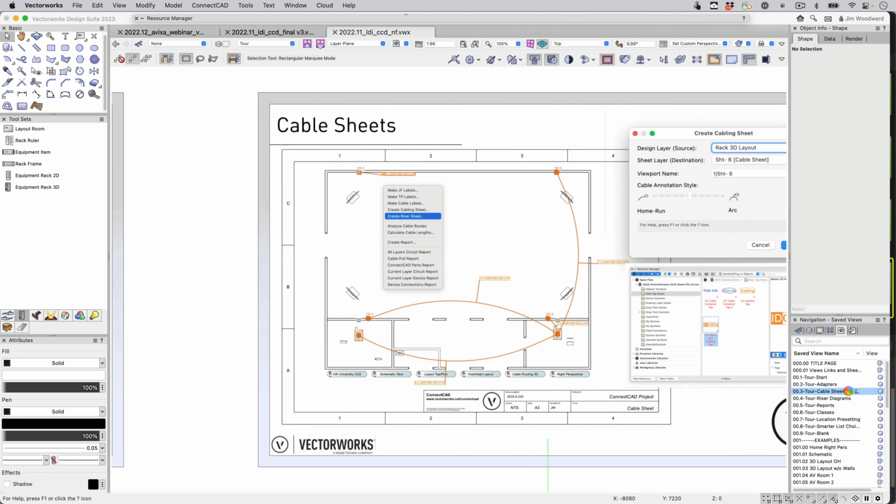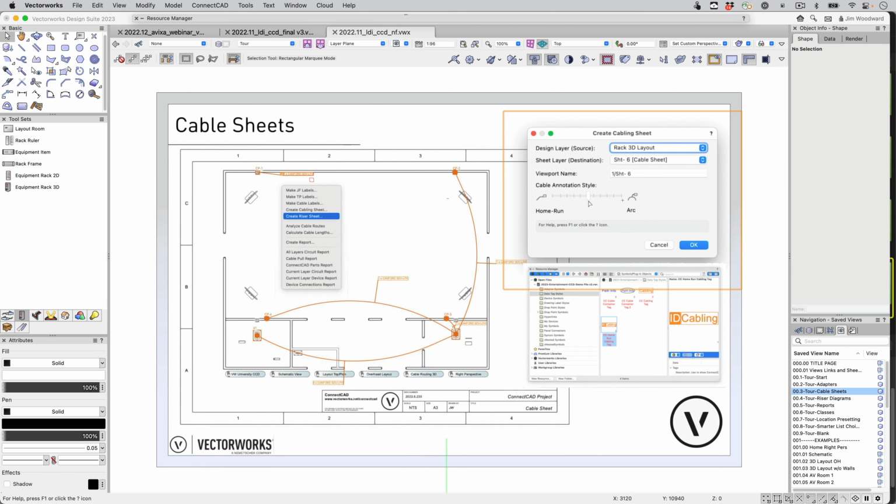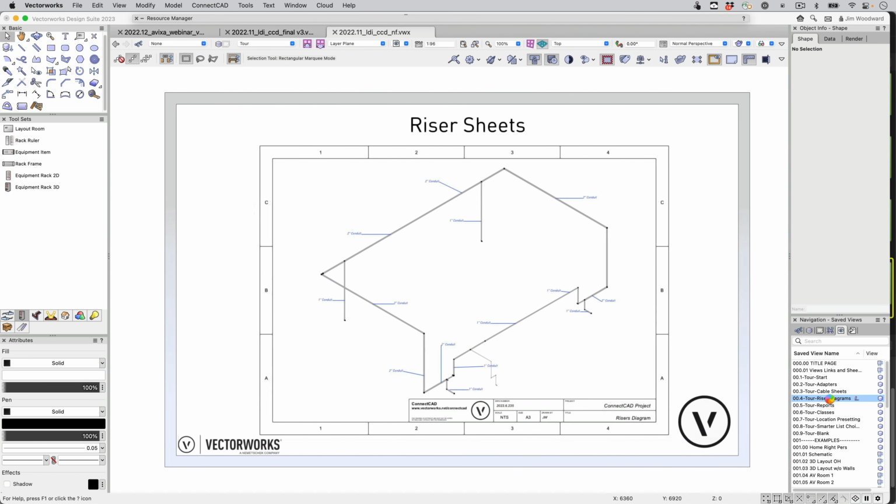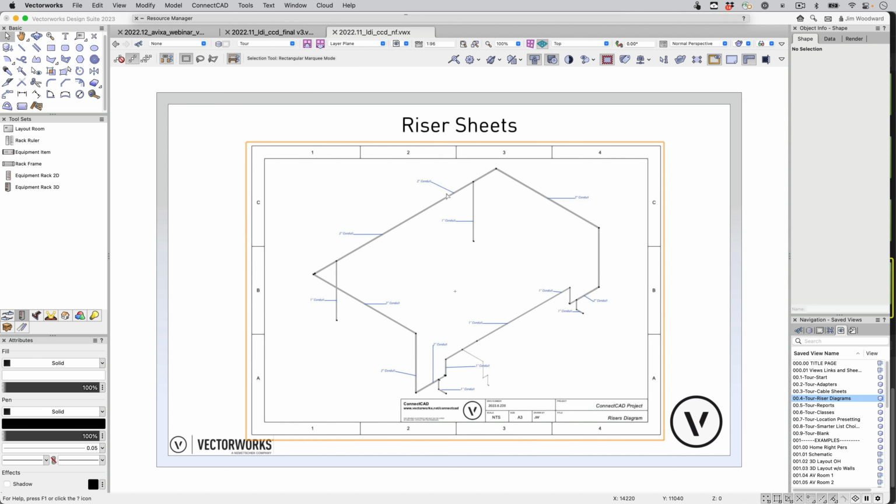We had cable sheets where we are able to drag a slider when we produce these sheets to balance the home runs to the arc line style, and these are all symbol based, so easily using these data tags to produce these layouts automatically, as well as the riser diagrams, where we can set and choose conduit and cable raceway styles and annotate those easily.